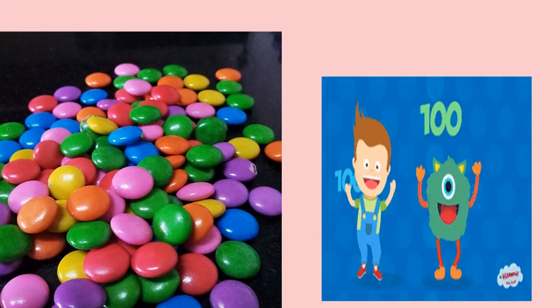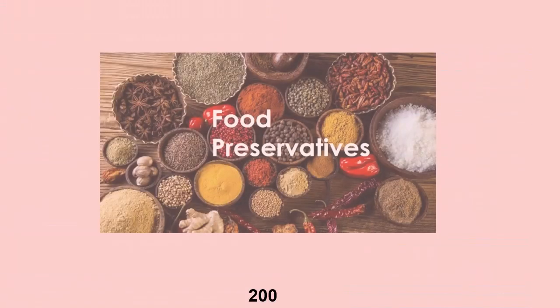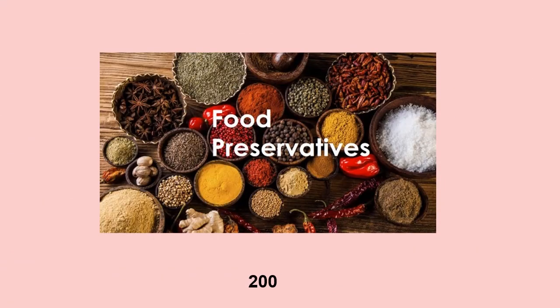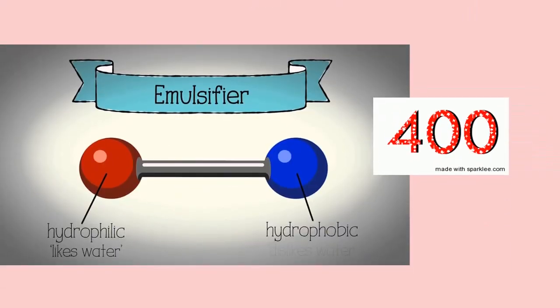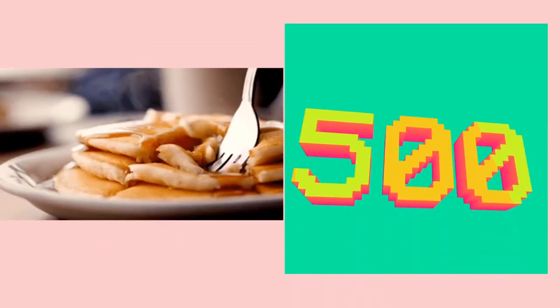Here are the E code numbers and their groups of the food ingredients. E100 for the coloring agents. E200 for preservatives. E300 for antioxidants. E400 for thickeners, stabilizers, gelling agents, and emulsifiers. E500 for agents for physical characteristics. And E code 600 to indicate the flavor enhancers which are added into the food.